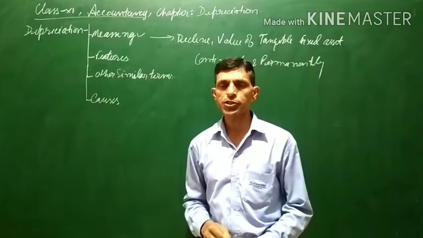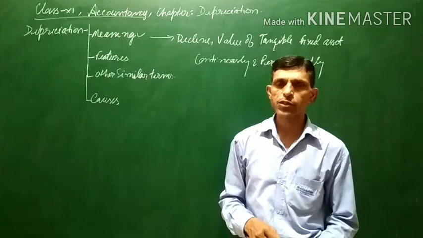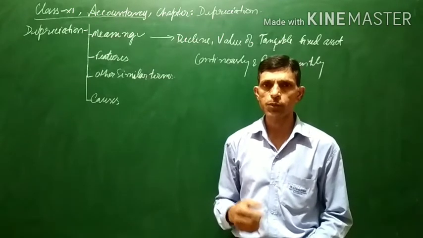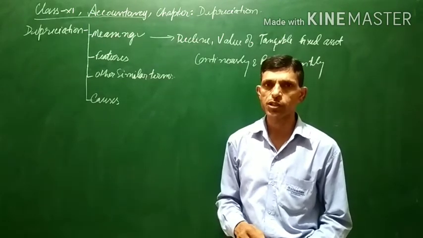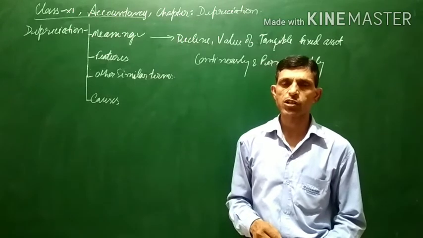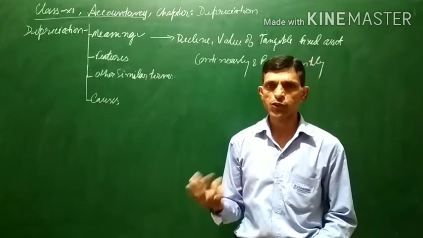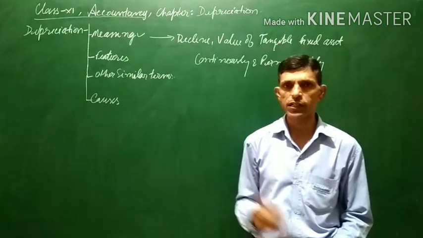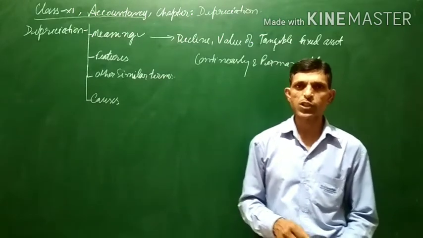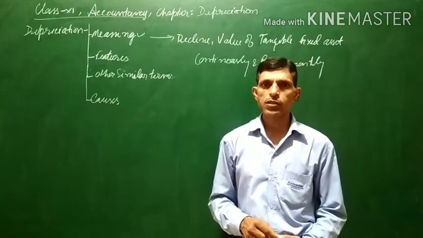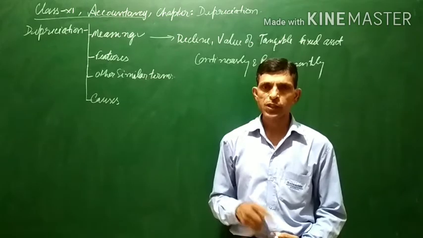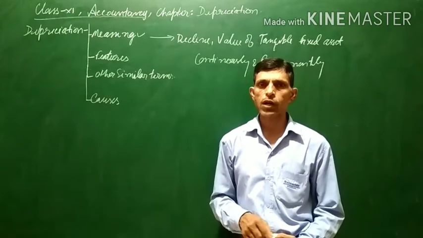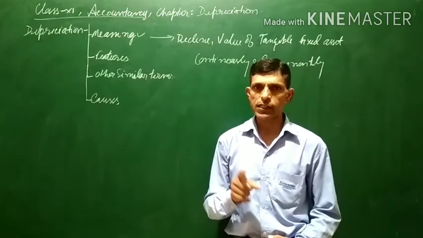If there is fluctuation in the prices of something else, then it will not be called depreciation. For example, if you purchase some shares or debentures and the market value of the shares or debentures goes on fluctuating day by day, or every hour, then it will not be termed as depreciation.